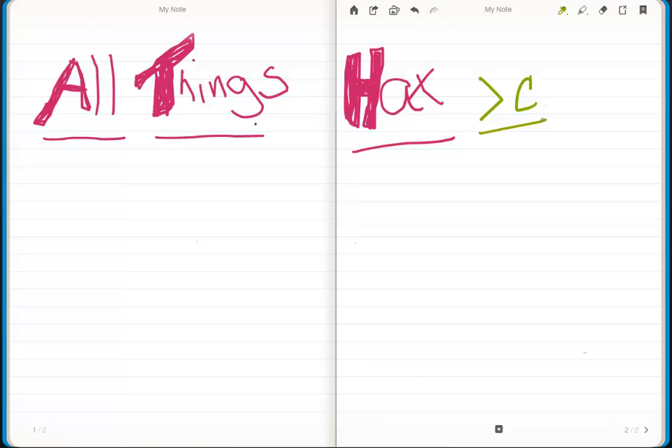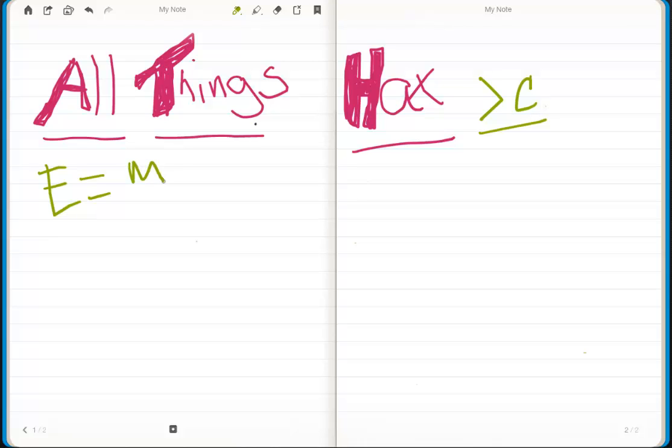Now, the laws of physics are generally mathematical equations. And one you may be acquainted with is Einstein's own E equals mc squared. Now, this is a good example because it carries the constant c, which is the speed of light. And all the elements within this equation are something you should be familiar with. You have E, which represents energy, M, which represents mass, and C, which represents the constant for the speed of light.